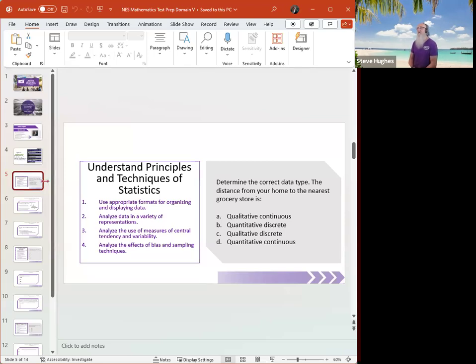Now, is it continuous or discrete? So we ask ourselves the second question. Can I count it or measure it? Do I count distance or do I measure distance? Right, exactly. We measure distance. So that means it is continuous. If I can count it, it's discrete. If I can measure it, it's continuous. So the answer is D, quantitative and continuous.